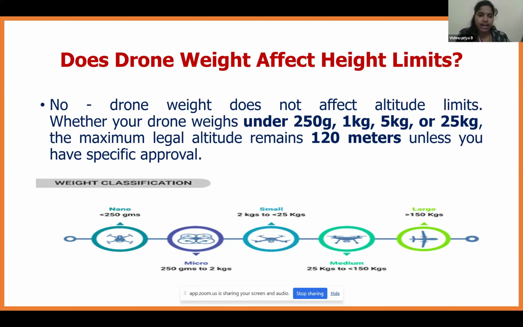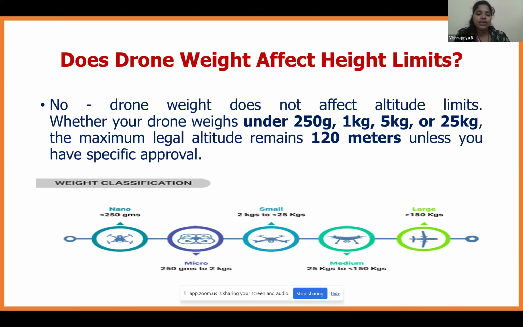Next, does the drone weight affect the height limit? Basically, it won't. The drone weight does not affect the altitude limit. Whether our drone is under 250 grams, 1 kg, 5 kg or 25 kg, the maximum legal altitude remains 120 meters. Some may think that if the drone is 250 grams or less, we can fly above 120 meters. No, it is not permitted to fly above 120 meters as per the DGCA rules.